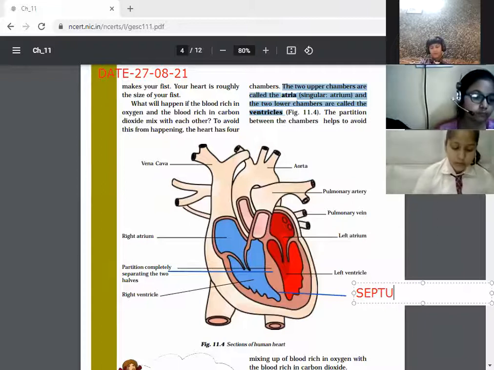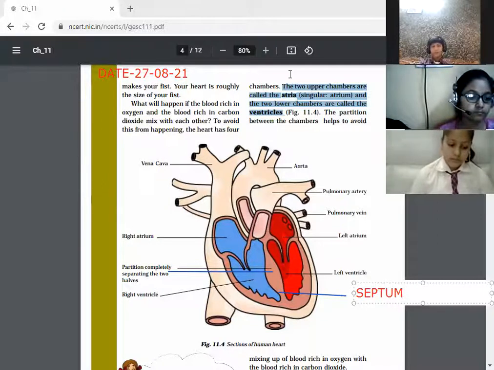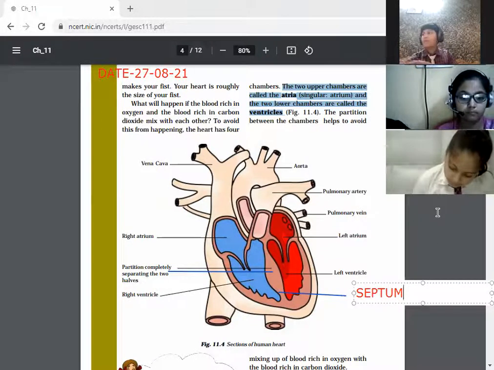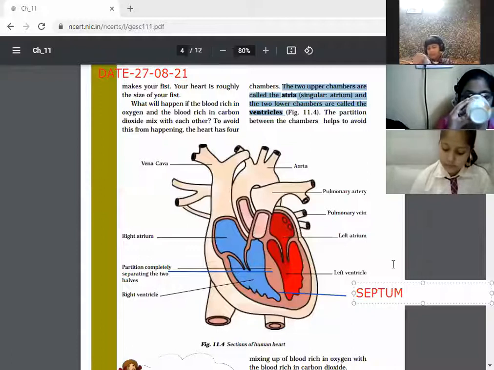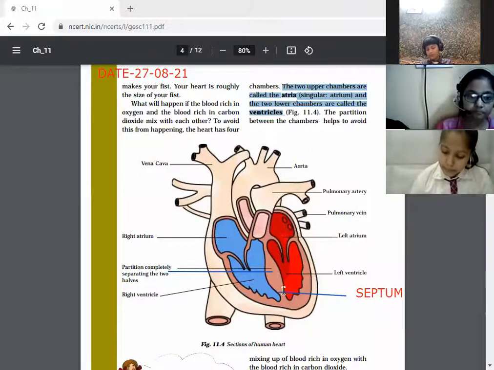Kindly write down in your book. This is the septum. This partition does not allow both the bloods to mix together. The blood in the two sides does not mix. It avoids mixing. Otherwise, there will be a problem.